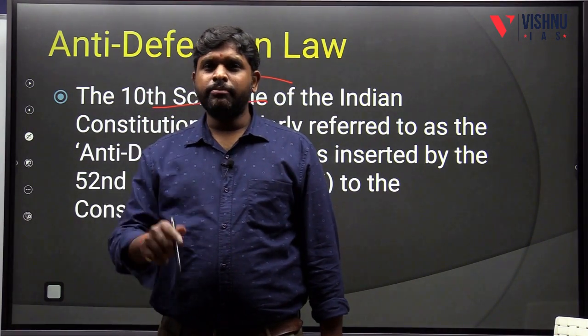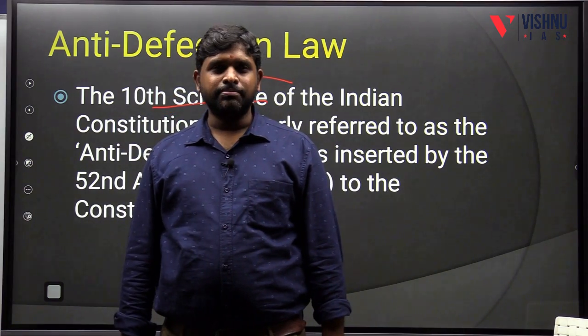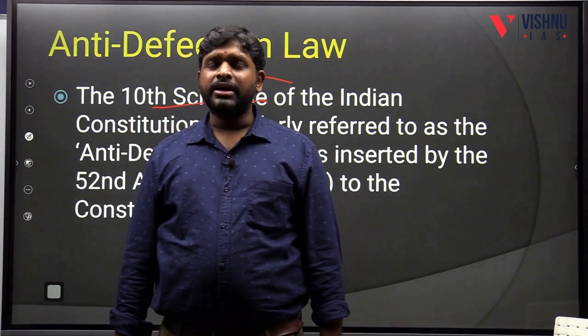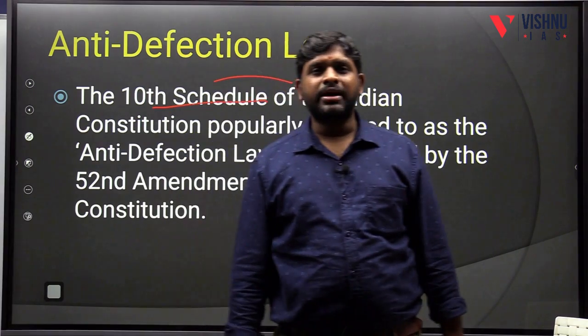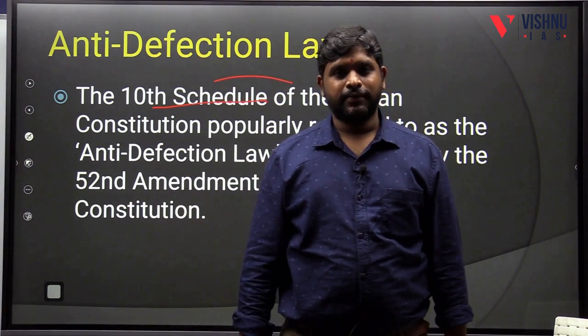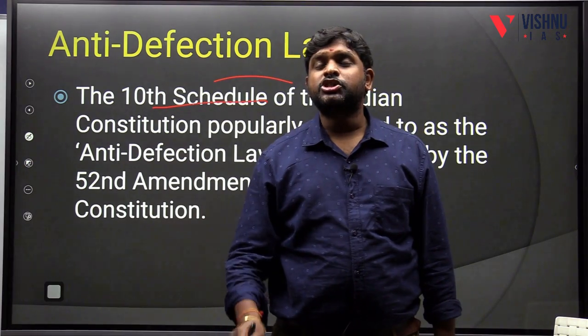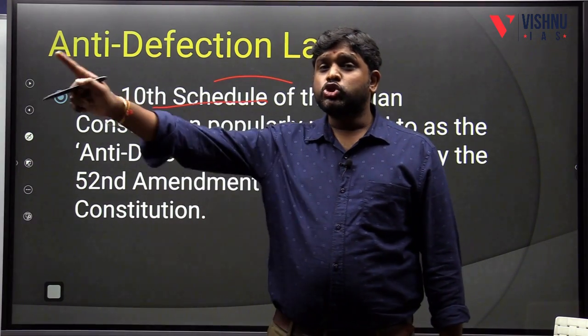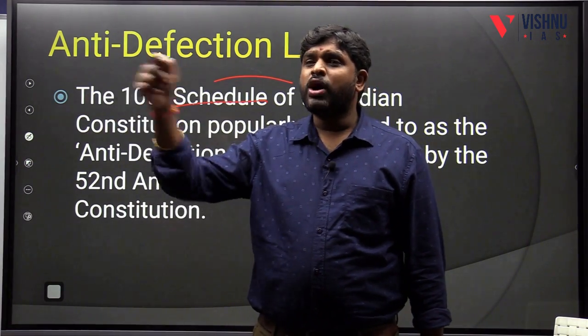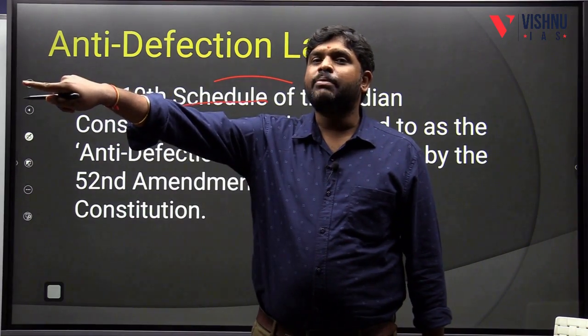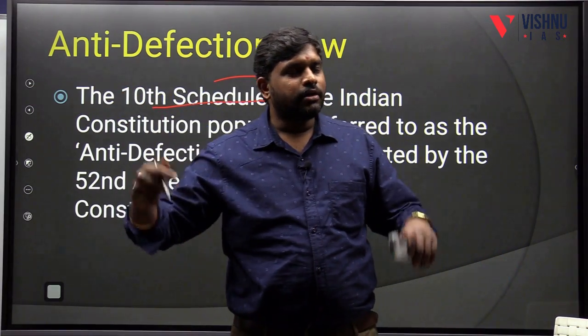Why? Because I voted for him by seeing his party symbol. He belongs to one political party, but after winning elections, he jumped the party. That means he cheated the voter. Then this defection law, which is called the anti-defection law, will come into existence. Defection means cheating. For whoever cheats, there will be an anti-mechanism which is called the anti-defection law.